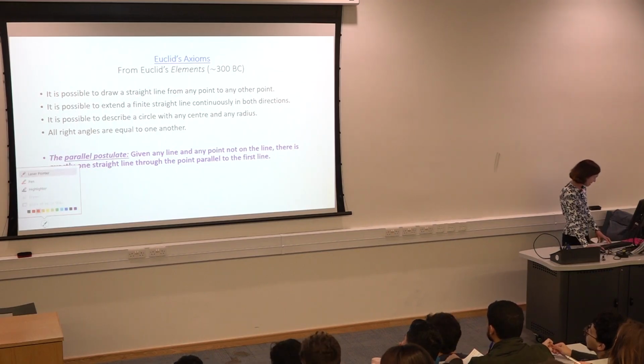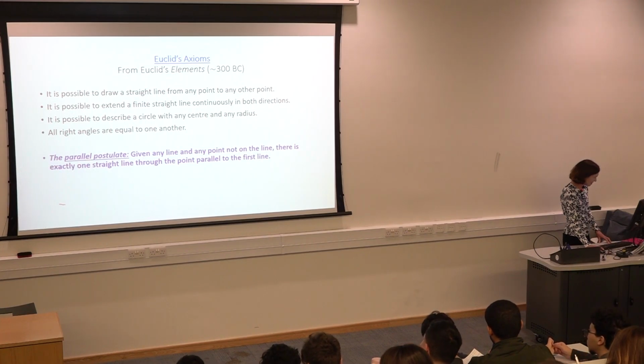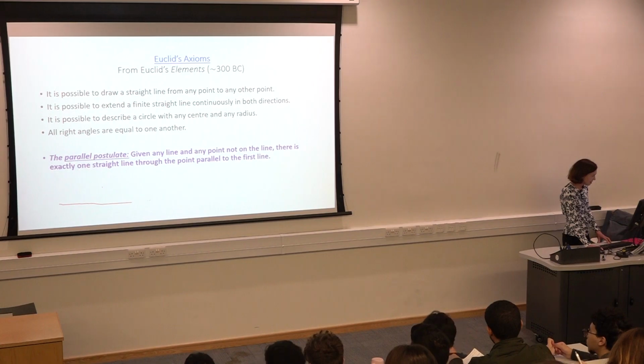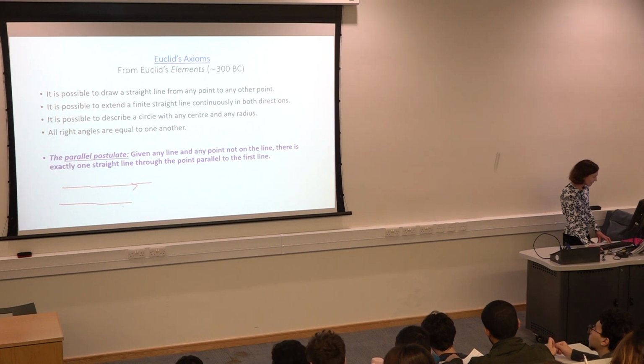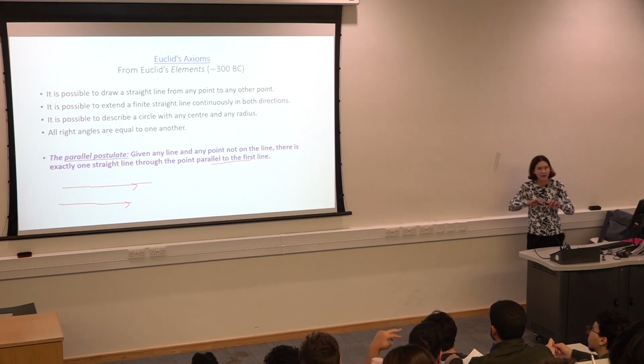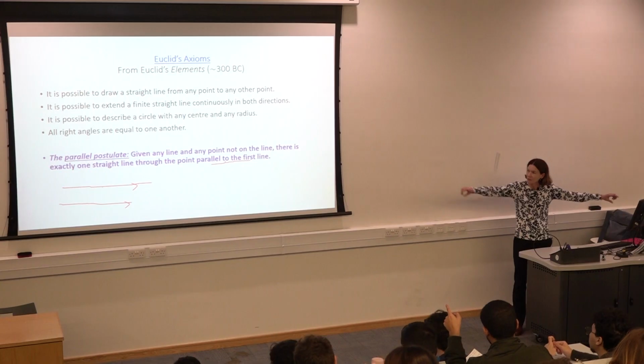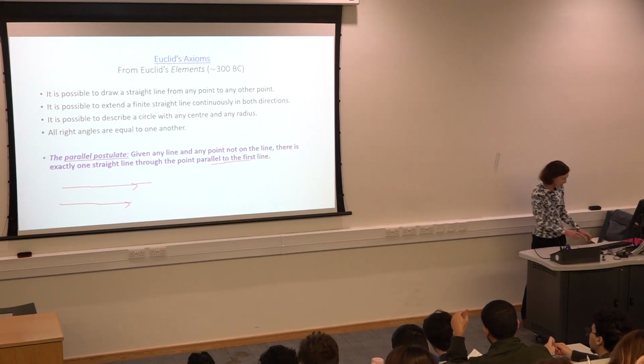Are we able to draw that? Probably, right? So given any line, that's a straight line, yes, and given any point, it is possible to draw exactly one straight line through the point that's parallel to the first line. What does this mean? If I extend it out forever, they will never meet each other. Yes, they have the same slope forever. They will never meet each other.